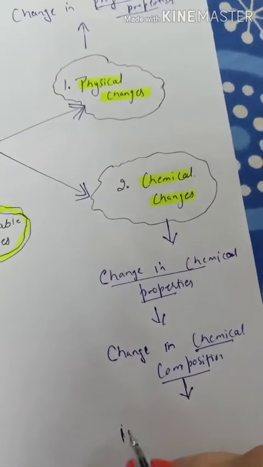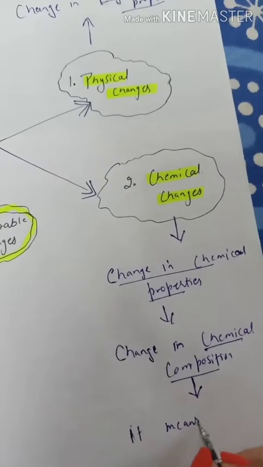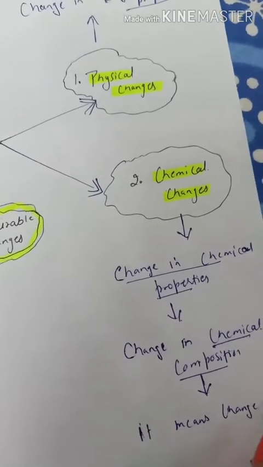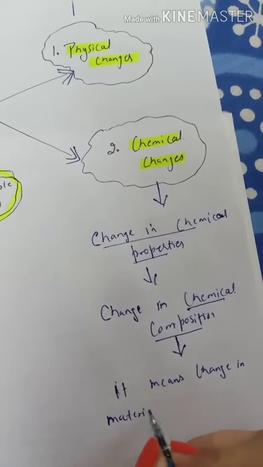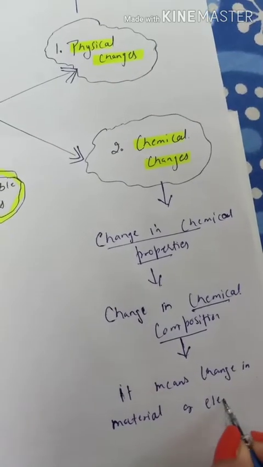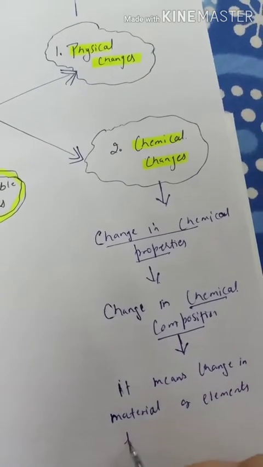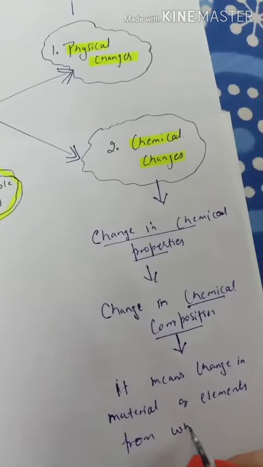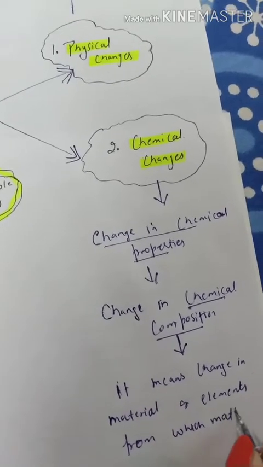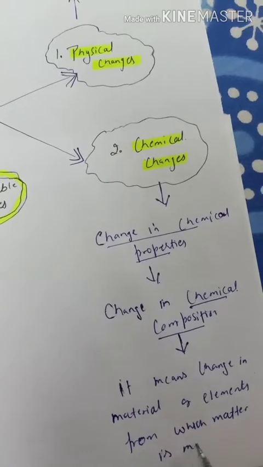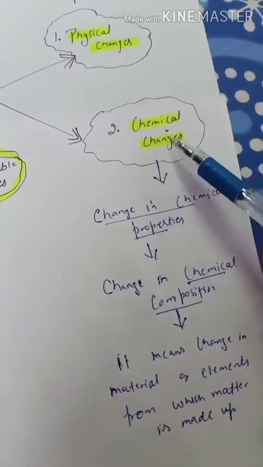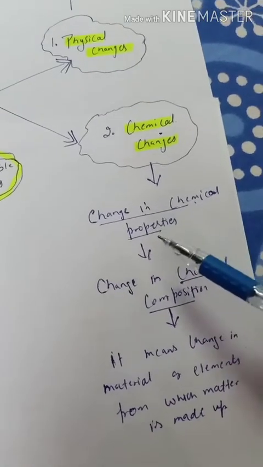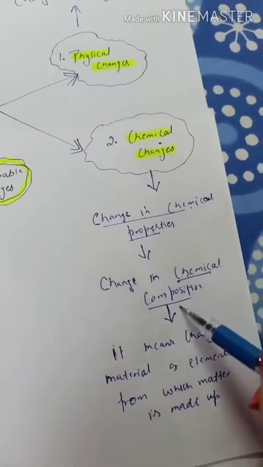It means change in material or elements from which matter is made up. So in chemical changes, there is change in chemical properties or chemical composition.